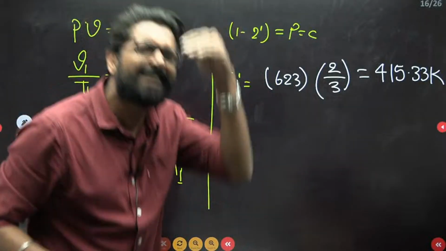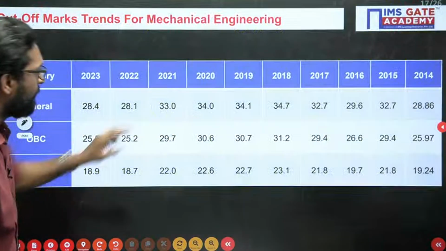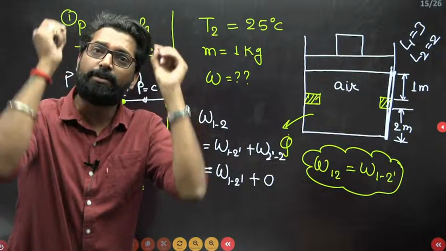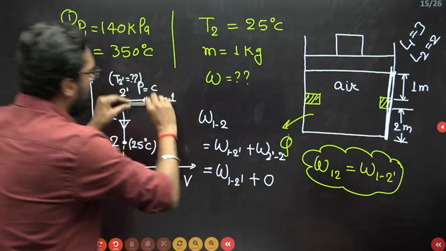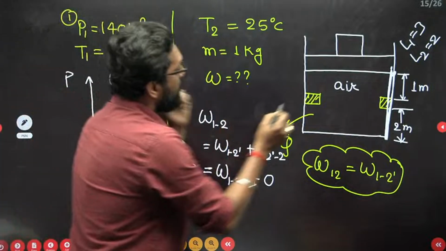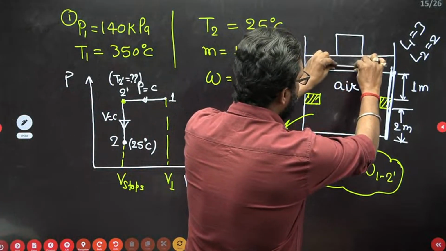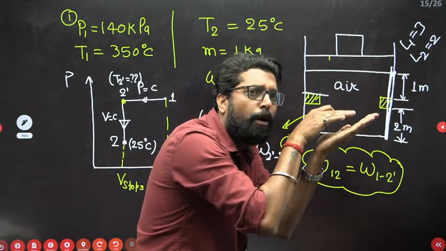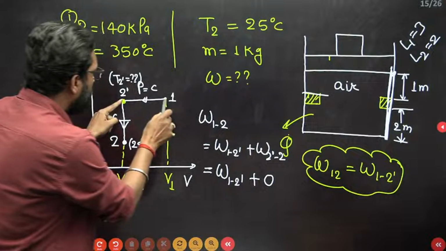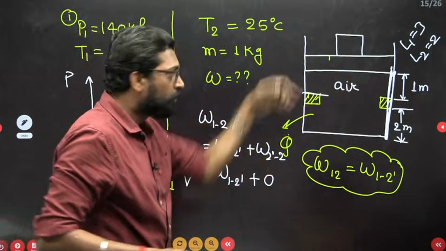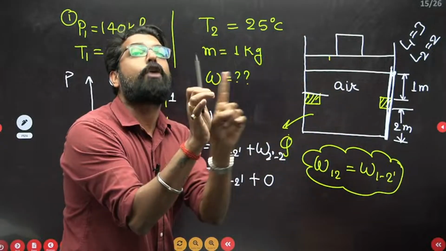Piston will just touch the stop. It is not the final. See, my dear, it is not the final. So students get confused, thinking the final is T1 minus T2. No. The piston will start to move down, move down, and it will just touch the stop. Up to that point the pressure is constant. Now again you have continuous heat removal. So the piston wants to move down, but the stop doesn't allow it.